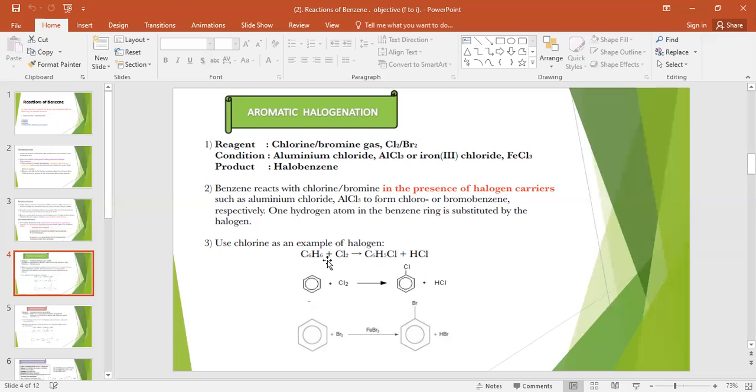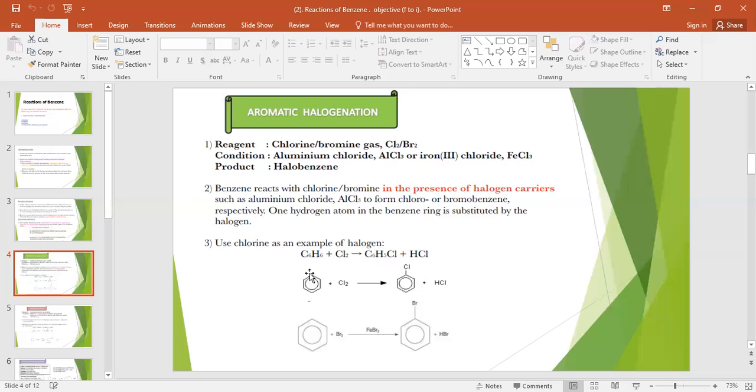This benzene, C6H6, when it reacts with chlorine, will form chlorobenzene. Here Cl will attach by replacement of one hydrogen. Here there are a total of 6 hydrogens; it will become 5, with removal of one hydrogen and attachment of one chlorine, because here we have two chlorines, Cl2. So what will happen? This is the benzene ring. Then this Cl will attack the ring and replace one hydrogen from any carbon.